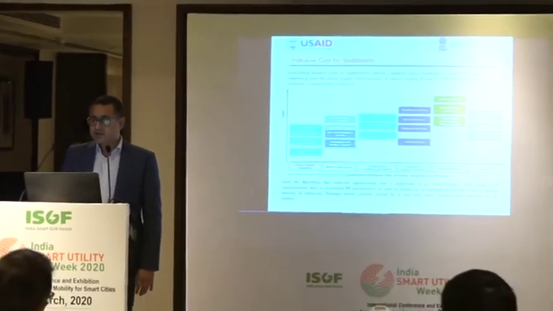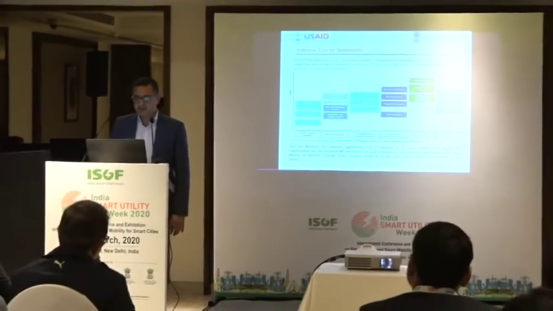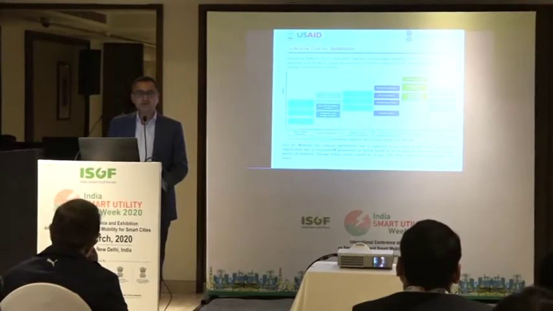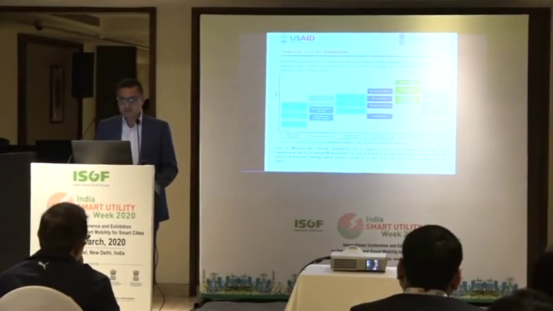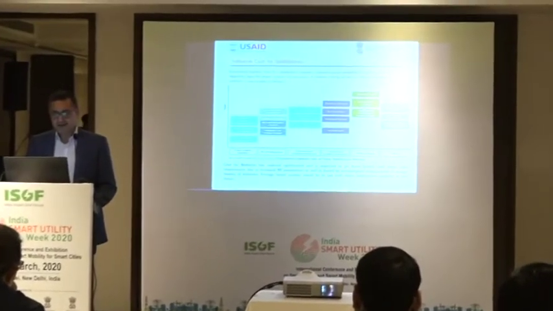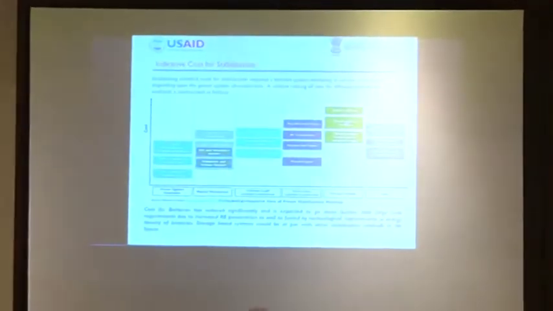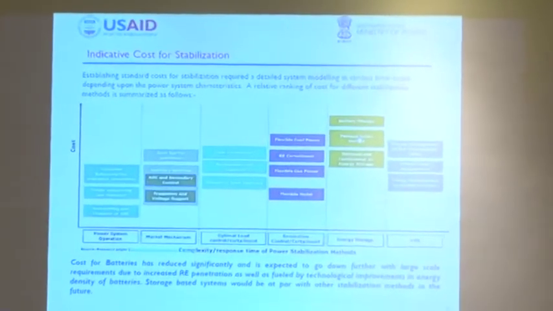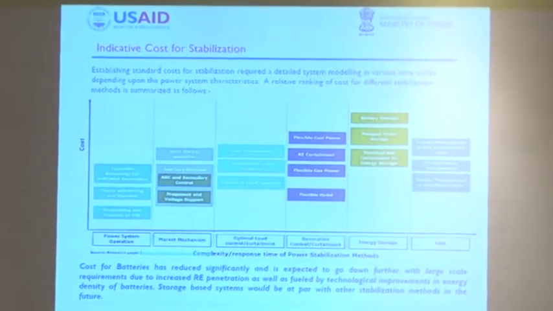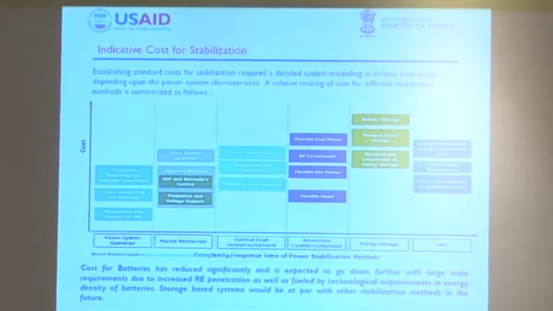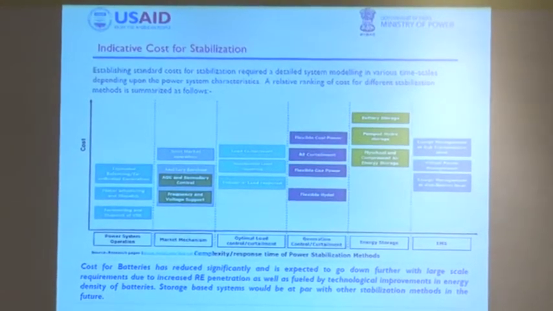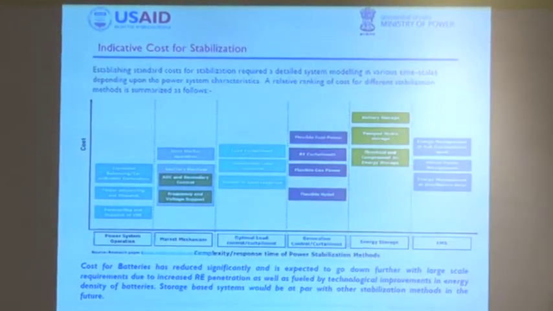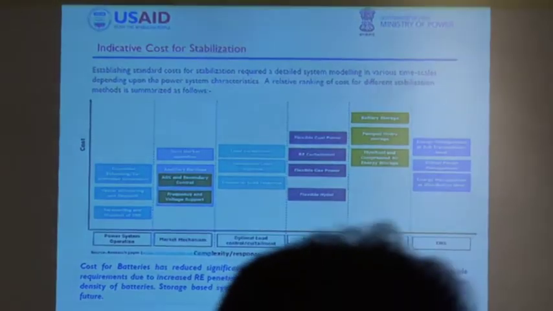So energy storage does have a role, a place in this kind of solutions for demand supply stabilization, and battery storage is already there. So indicatively I have indicated the cost to be high, but as the cost of batteries is going to come down in recent years, we assume that this battery storage, which has a unique advantage in terms of infinite ramp available with it, would be more apt and suitable for providing a stability kind of support to the grid.